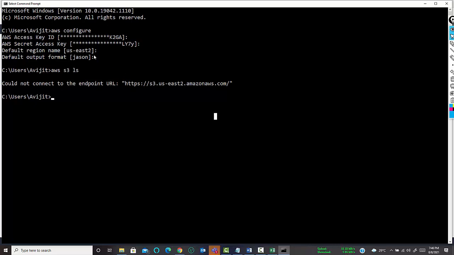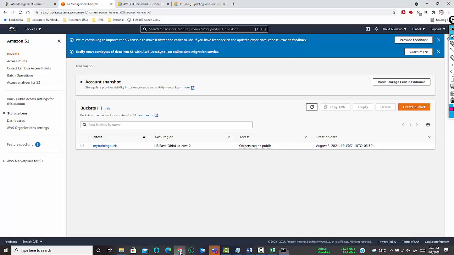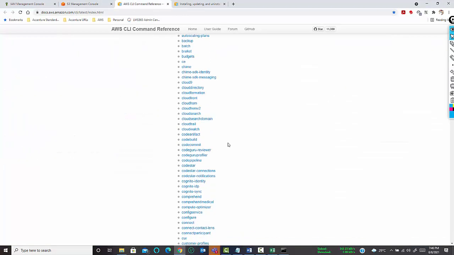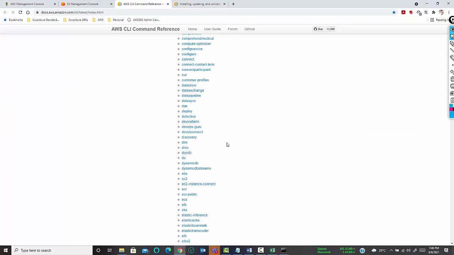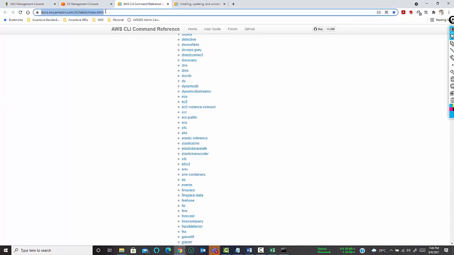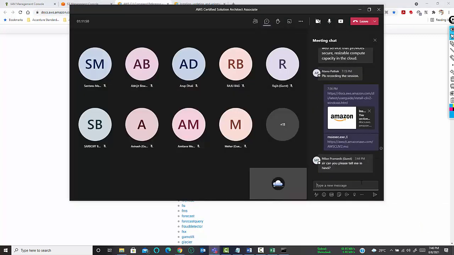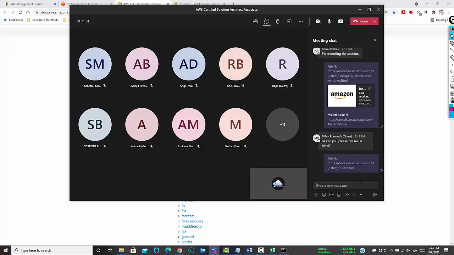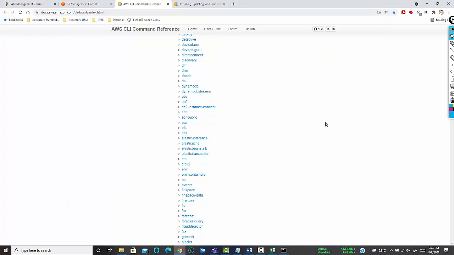But this is the way you can actually work on S3 with the AWS CLI. There are a host of commands with the help of which you can do all of this. I will share this link so that any one of you who wants to navigate the CLI commands can use it and find all the commands related to the instances.